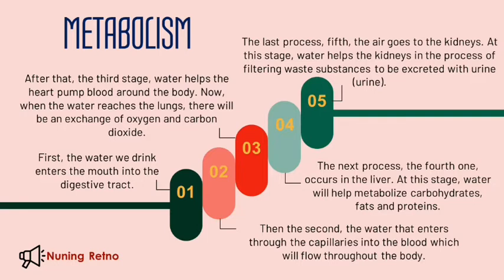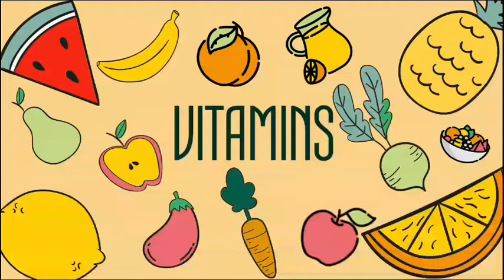The next process, the fourth one, occurs in the liver. At this stage, water will help metabolize carbohydrates, fats, and protein. The last process, the fifth, the water goes to the kidney. At this stage, water helps the kidney in the process of filtering waste substances to be excreted with urine.